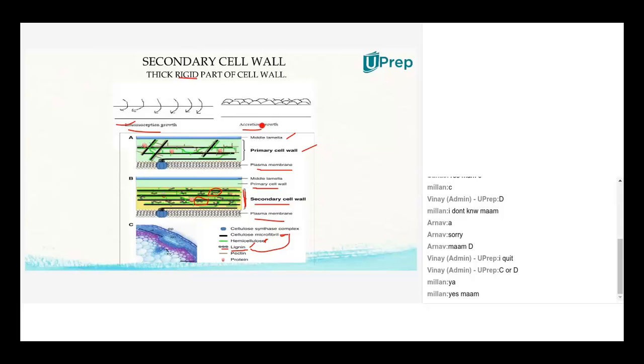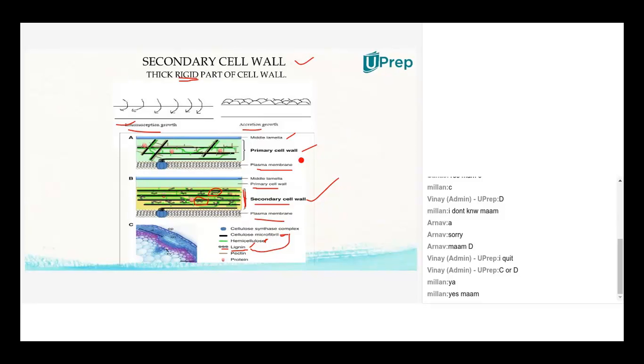Accretion type of growth you will find in the secondary cell wall. Accretion here stands for numerous materials like cellulose, hemicellulose and lignin being deposited, making the cell wall very rigid. That's the growth of the secondary cell wall happening through the accretion method.